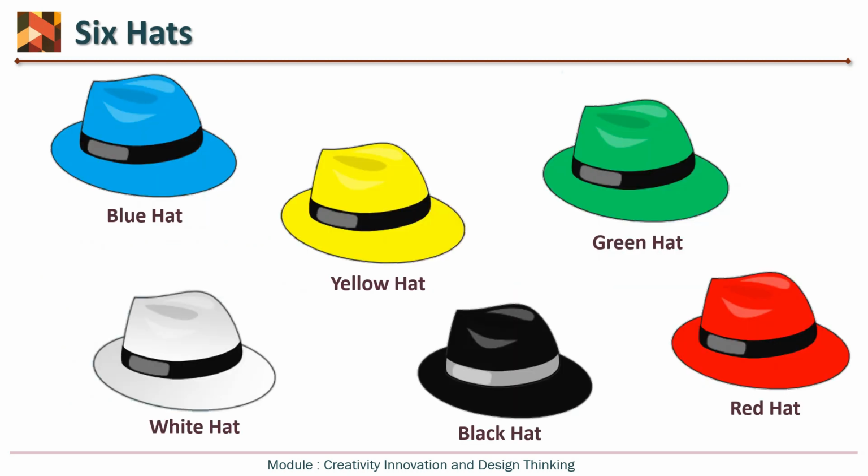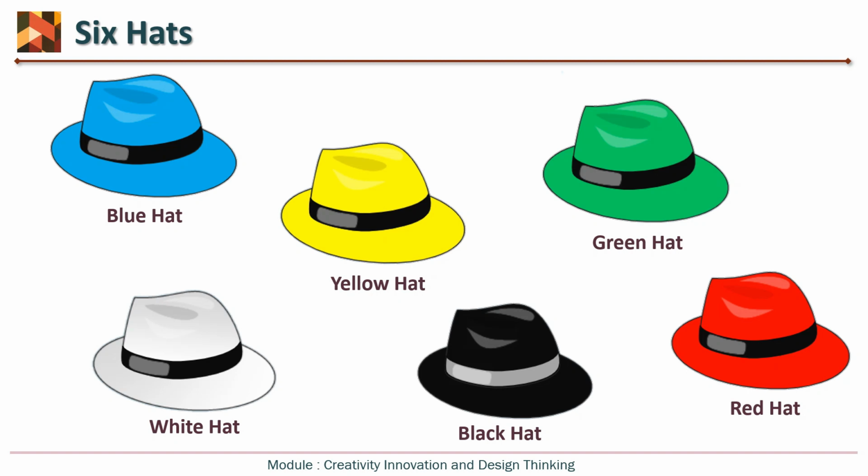So what are the Six Thinking Hats? It is simply six hats of six different colors: blue, white, yellow, black, green and red, and every hat has its own perspective and characteristics. Whenever people pretend that they are wearing a particular hat, they have to look at the problem from that hat's perspective.